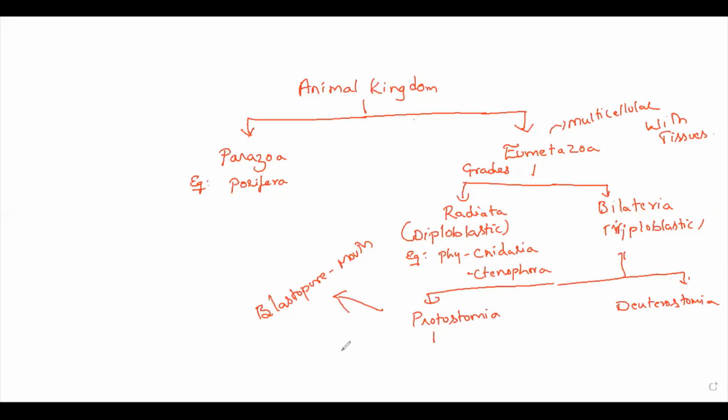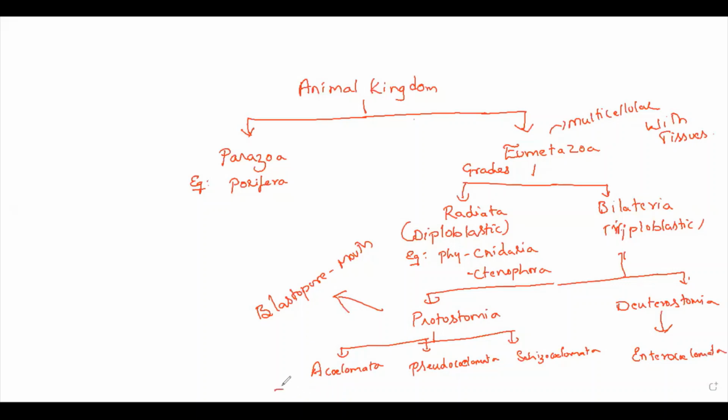Again, the protostomes are classified into three subdivisions. What are those three subdivisions? They are Acoelomata, second one Pseudocoelomata, third one Schizocoelomata. But the deuterostome is divided into only one subdivision, that is called Enterocoelomata.